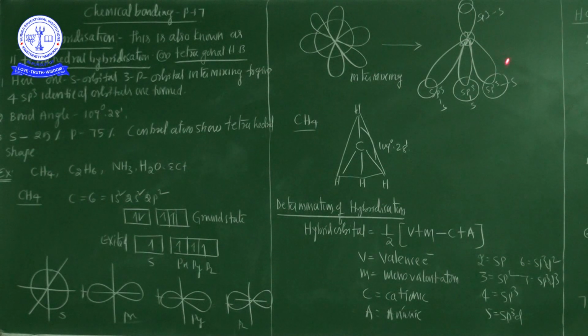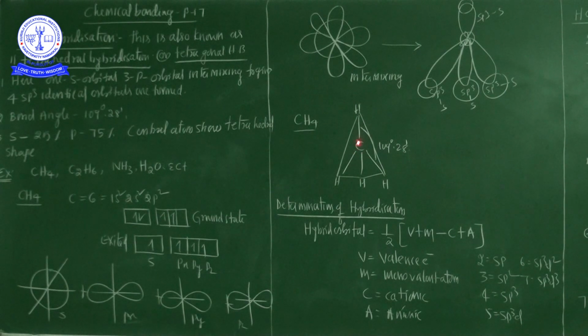Tetrahedral manner is arranged because carbon has no lone pair of electrons, only bond pairs. So carbon can arrange 4 sp3 hybrid orbitals, 1, 2, 3, 4, along with 4 hydrogens having 4 s orbitals. One sp3 hybrid orbital and one s orbital are connected together to form a sigma bond. So CH4 forms 4 sigma bonds.